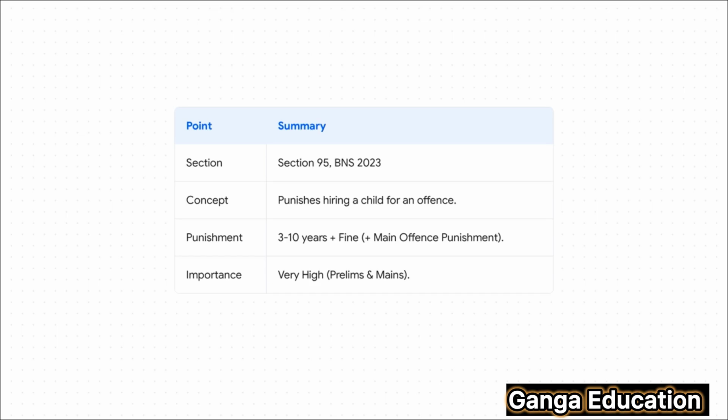All right, for a quick final revision, let's just lock in these key points. 1, we're talking about Section 95 of BNS 2023. 2, its core concept is punishing the act of hiring a child for an offense. 3, the punishment is 3 to 10 years plus a fine, with that extra punishment if the main offense is actually committed. And 4, remember, its exam importance is very, very high for both prelims and mains.